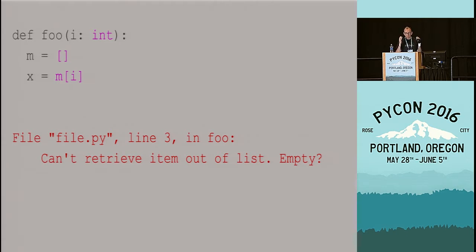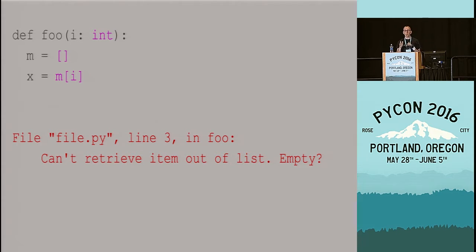And here I have an example where PyType finds an error and MyPy doesn't. I initialize an empty list, and then I also have something that is an integer, and I retrieve something out of that empty list. Now, obviously, this can never work. No matter what, even if the integer is something quirky like -1, you can never get something out of an empty list. And PyType will tell you statically that you have this bug in your program.